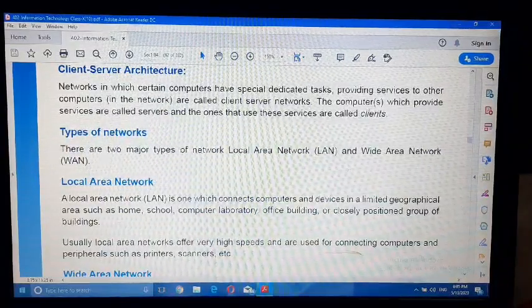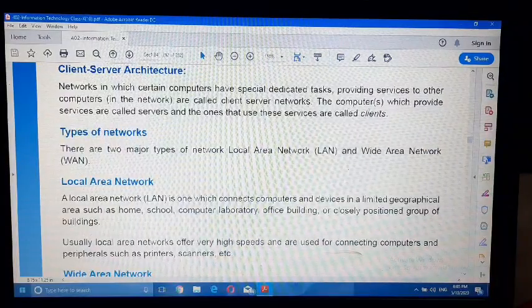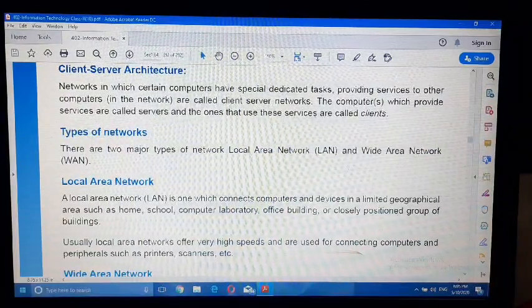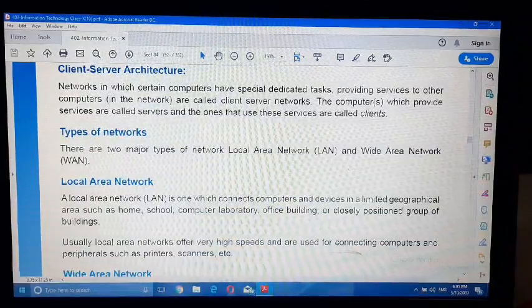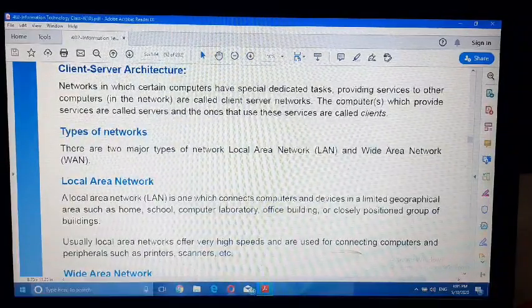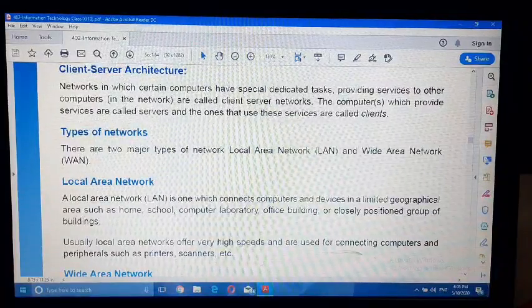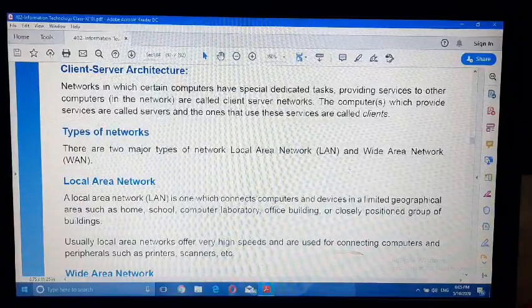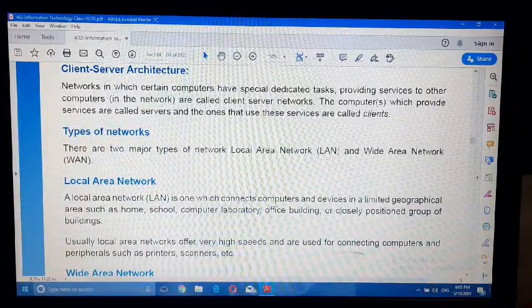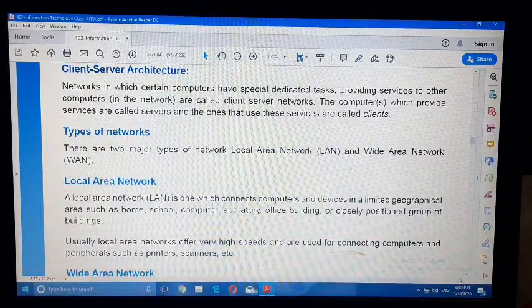Third one is metropolitan area network, MAN. It is a computer network spread over a city, which are geographically distributed but in the same metropolitan city.